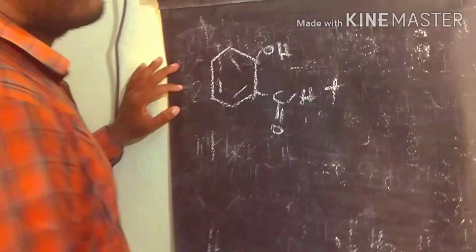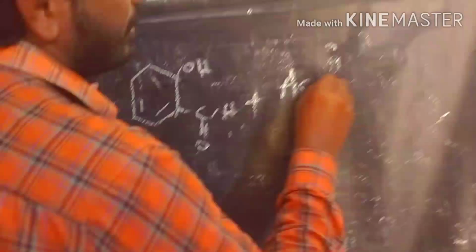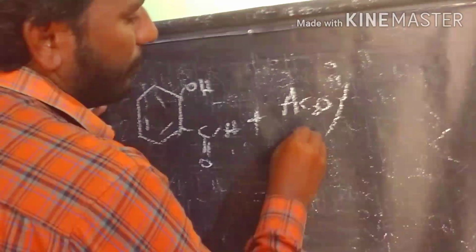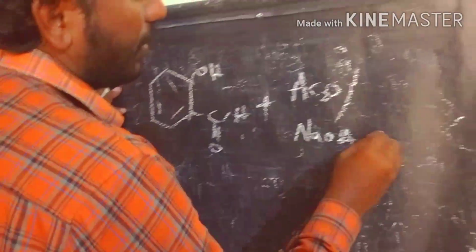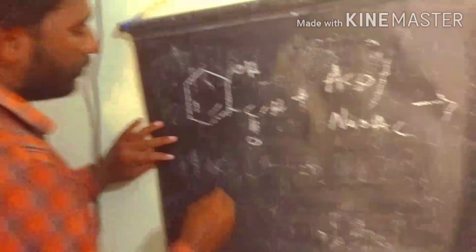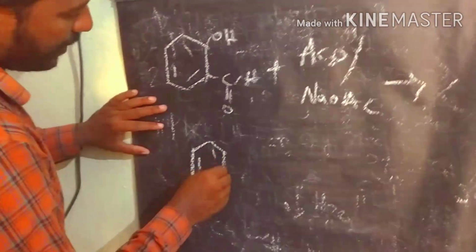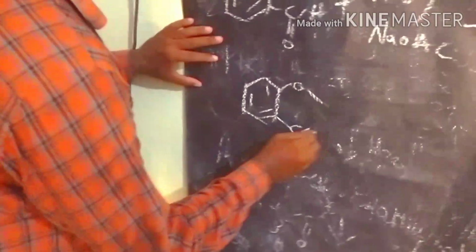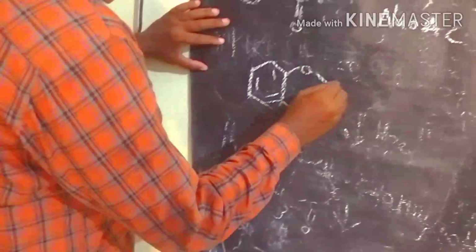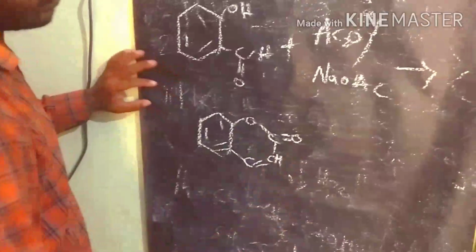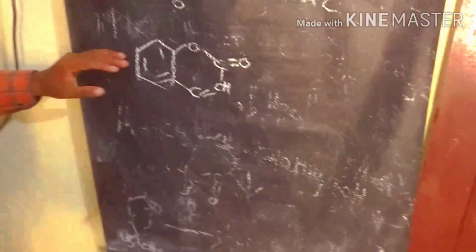By reaction with acetic anhydride and sodium acetate we prepare the coumarin ring. That is one of the famous natural products, the coumarin ring. So this way we prepare the coumarin ring also.